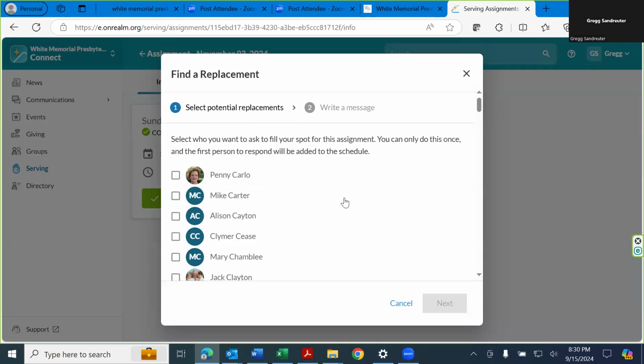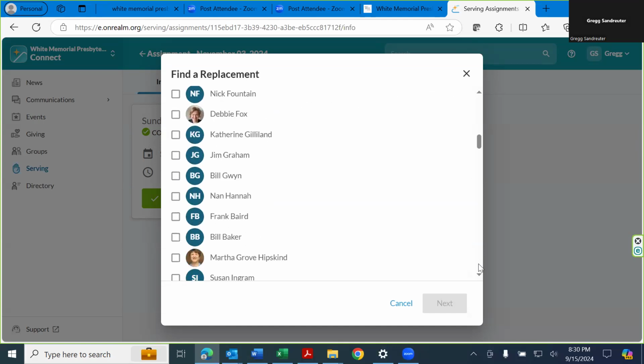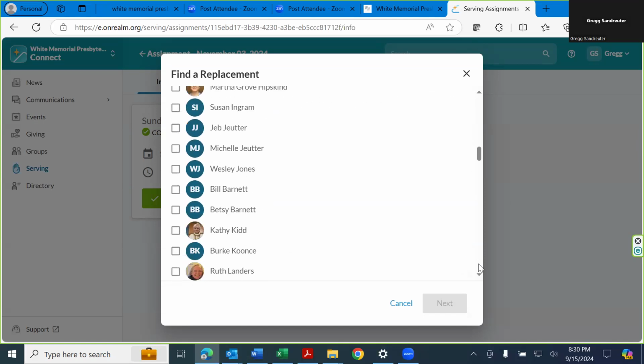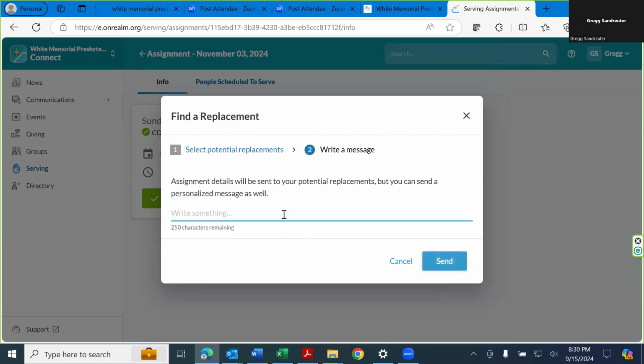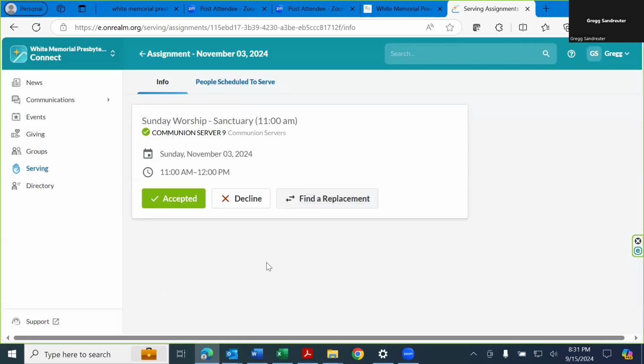If we think back about Jessica and Michelle, since Michelle has said yes, Jessica would go down here, find Michelle's name, click here and say next. Then Jessica would write, thanks for taking my November 3rd slot, and hit send. That message would go only to Michelle, and she would receive it in her inbox.